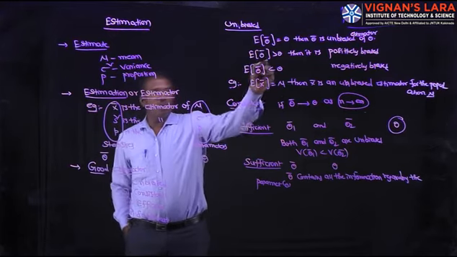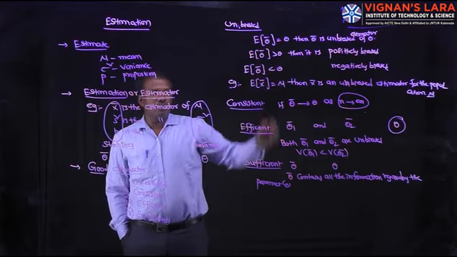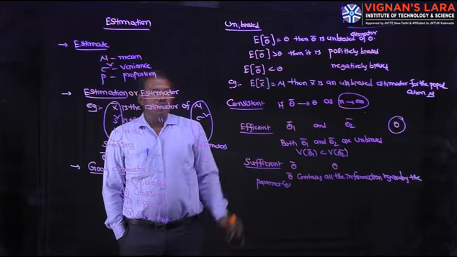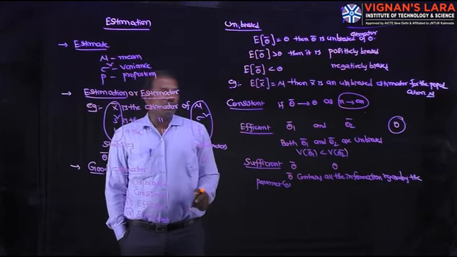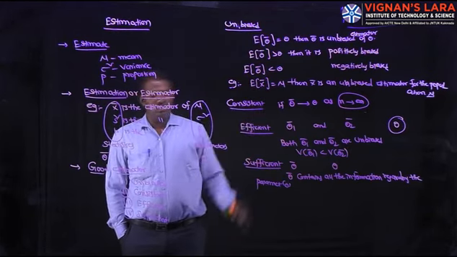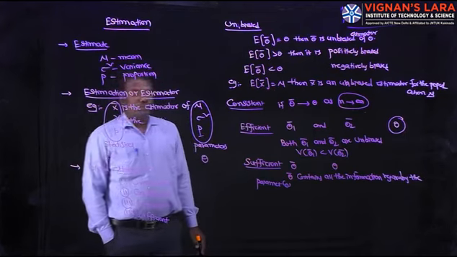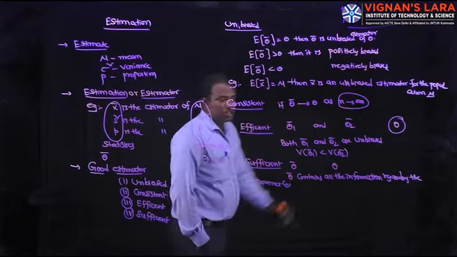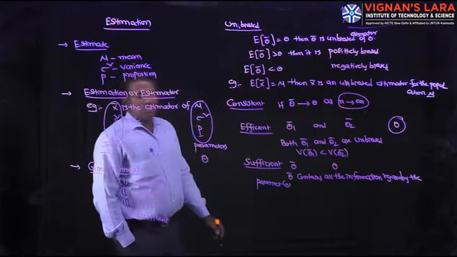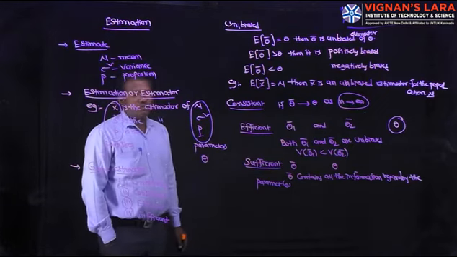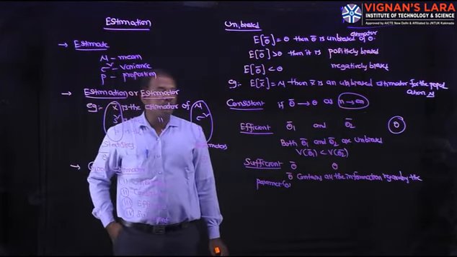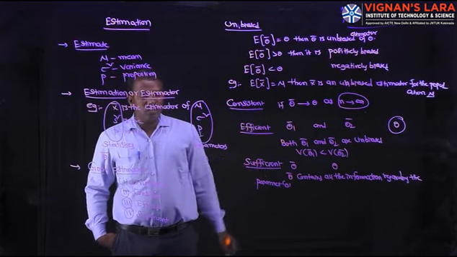If E of theta bar is greater than theta, then it is positively biased. If E of theta bar is less than theta, then it is negatively biased. Consistent: if theta bar approaches theta as the size of the sample n increases, then theta bar is a consistent estimator of the parameter theta.